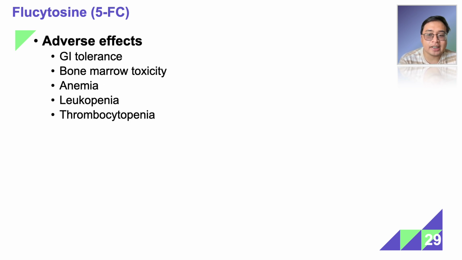Given that it's a nucleic acid derivative, or a nucleic acid analog, its adverse effects include myelosuppression because remember, the bone marrow is a rapidly dividing, or a highly active, mitotically active tissue. So in myelosuppression, if your bone marrow formation gets impaired, then it could lead to some conditions such as anemia, leukopenia, and thrombocytopenia. Low RBC, low white blood cell, and low platelet. Right. Next class of drugs.